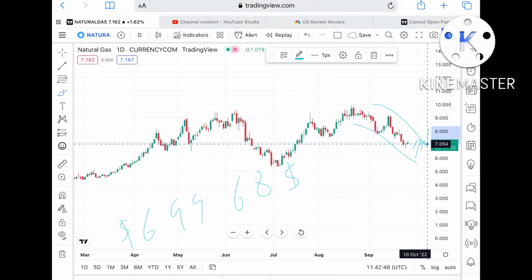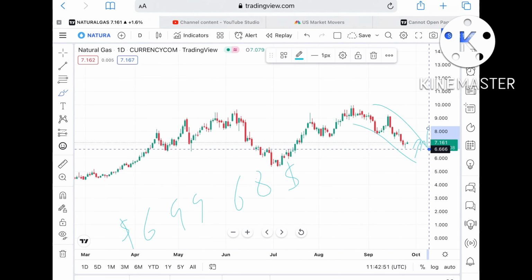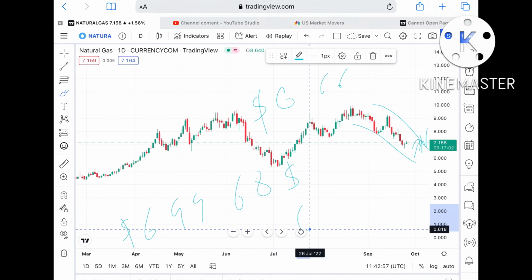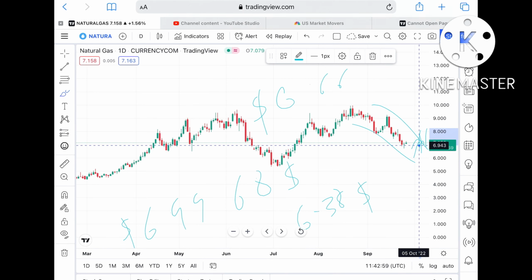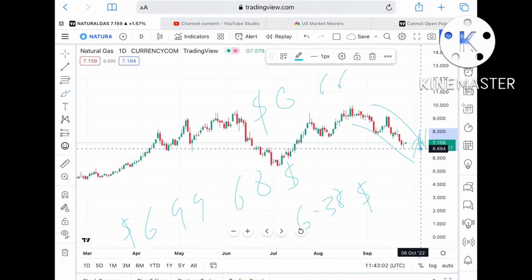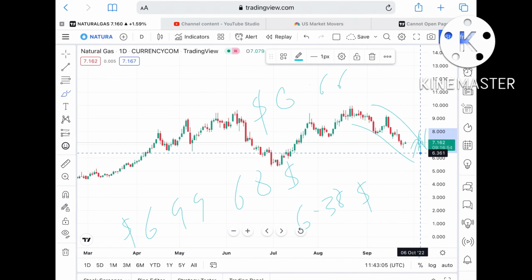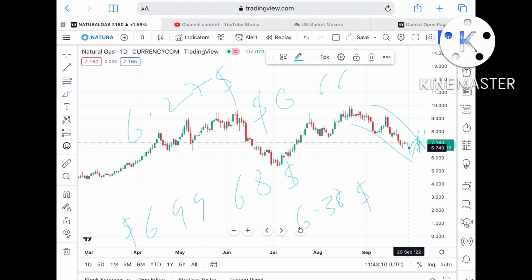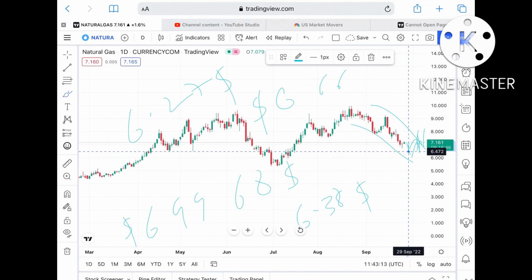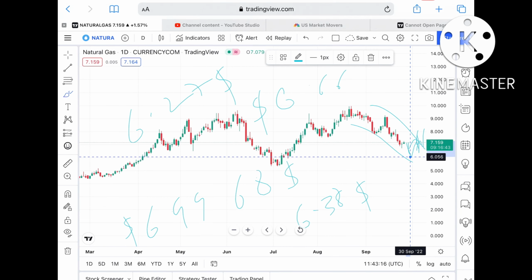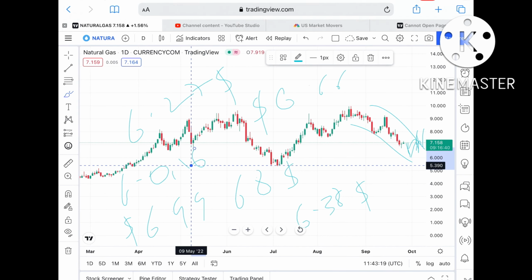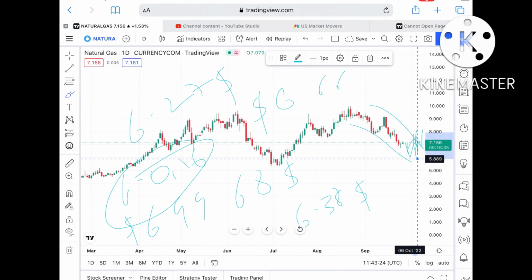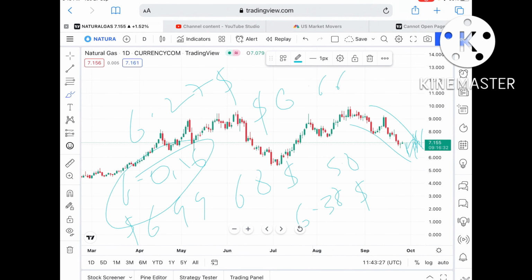Once the price falls below this level, it can move further low towards $6.66, and if the price falls below this level, it can touch $6.38. Once the price falls below this level, there is a high probability that it can go further down towards $6.27, and if the price doesn't sustain that level either, it can move towards $6.056. Once the price goes below that level, it can move further low and touch around $5.8, and from there it can move further down.